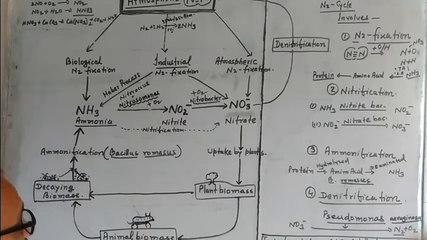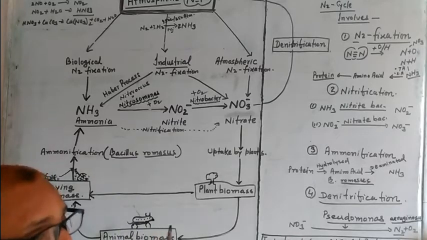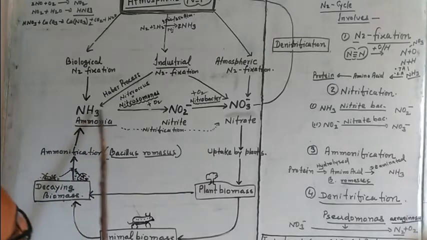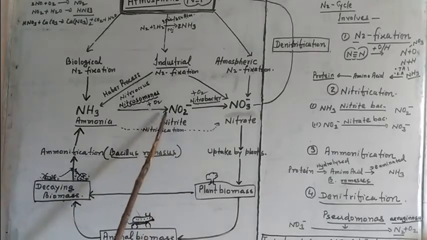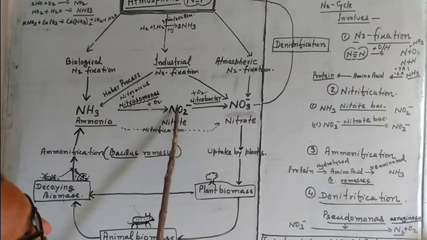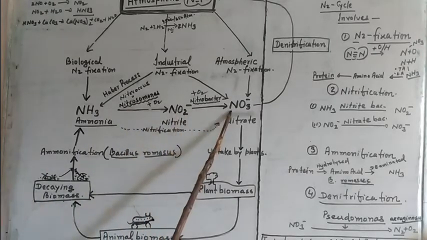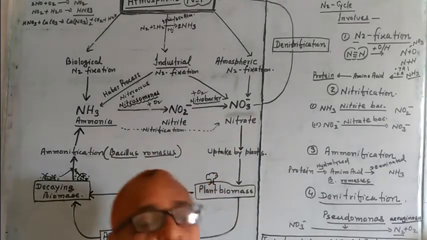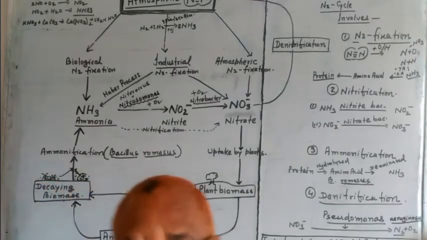Finally, the plants and animals decay, and by the process of ammonification return to ammonia, which is further acted upon by a species of bacteria to convert it to nitrite and then nitrate, and enter the cycle. So in this way a cyclic movement of nitrogen exists in nature.